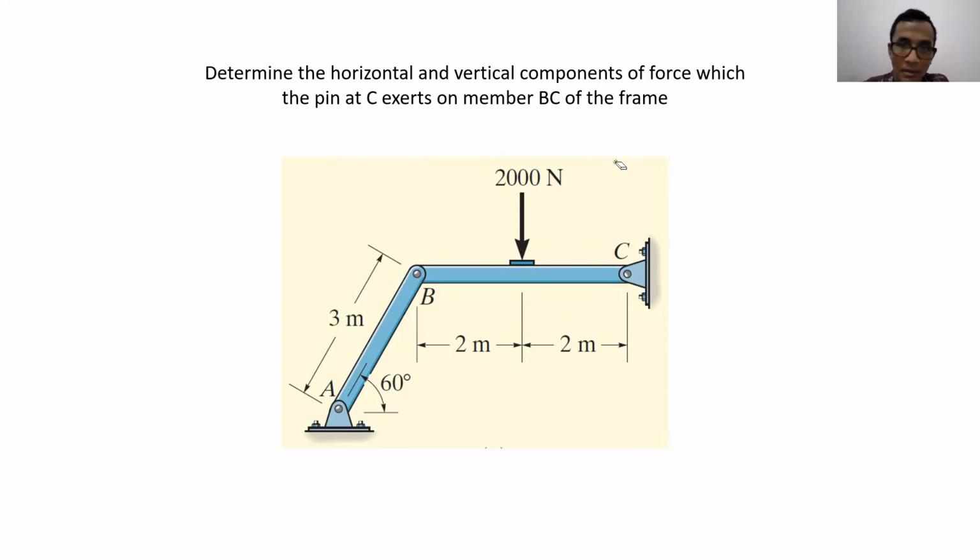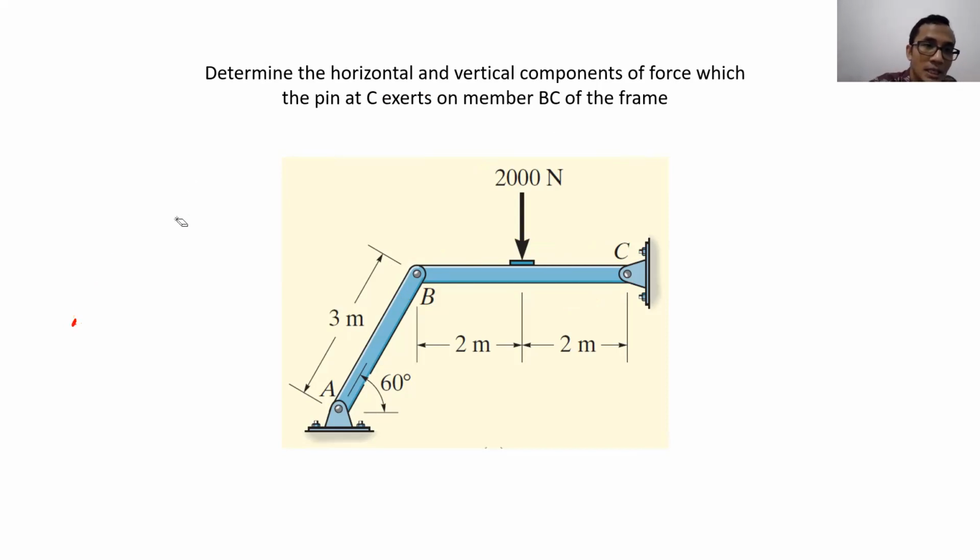Remember, by the definition of a two force member, the forces can only be applied at both ends. If the forces are not just applied at both ends, then it becomes a multi-force member.